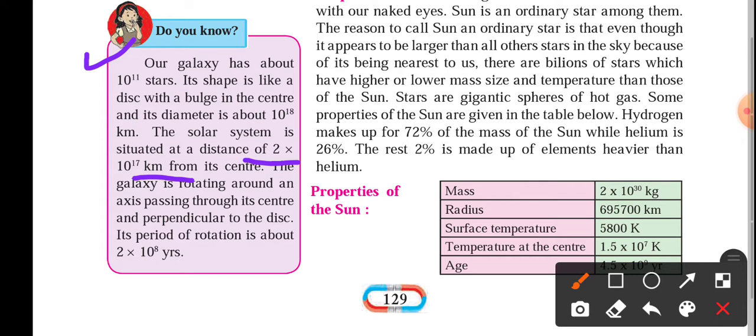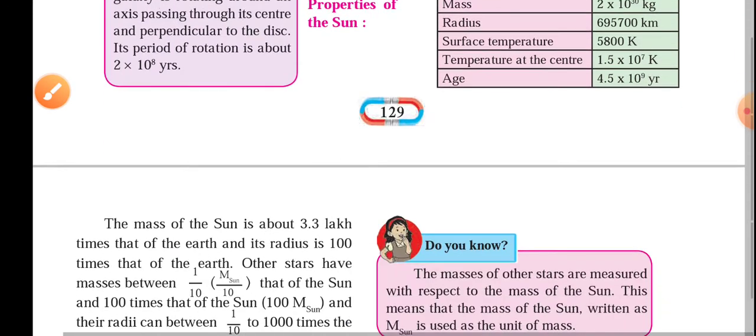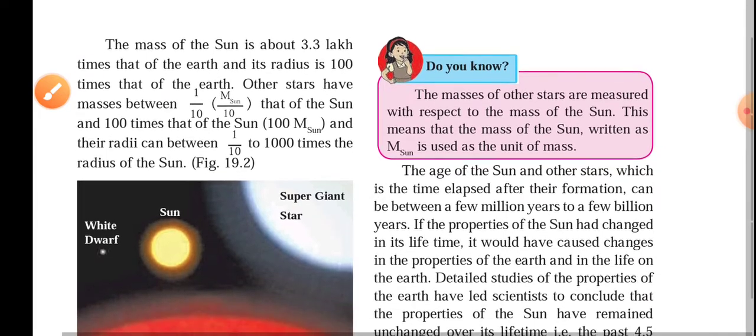The galaxy is rotating around an axis passing through its center and perpendicular to the disk. Its period of rotation is about 2 into 10 raised to 8 years. Means this much time it takes to complete one rotation.